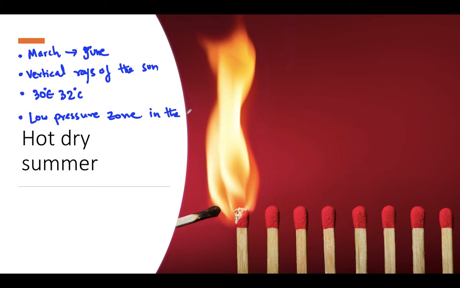In the Thar and Chota Nagpur plateau. But by the end of May, comparatively high pressure areas develop near Cape Comorin extending towards the Arabian Sea.